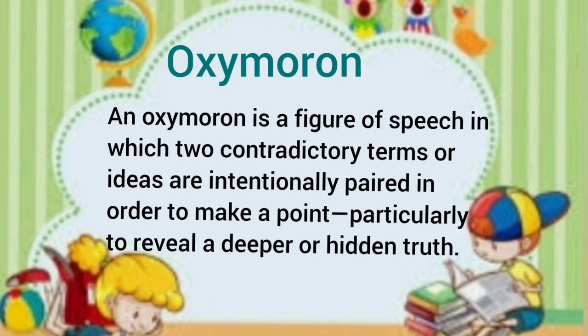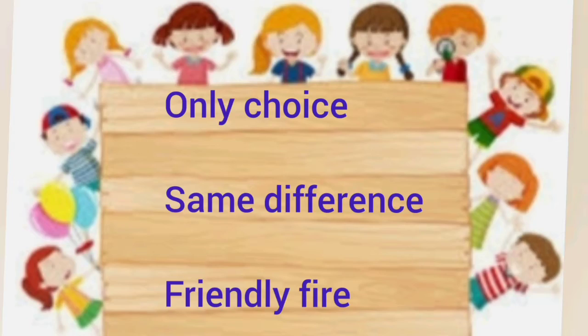And next one, oxymoron. An oxymoron is a figure of speech in which two contradictory terms or ideas are intentionally paired in order to make a point, particularly to reveal a deeper or hidden truth. For example, only choice, same difference, friendly fire.